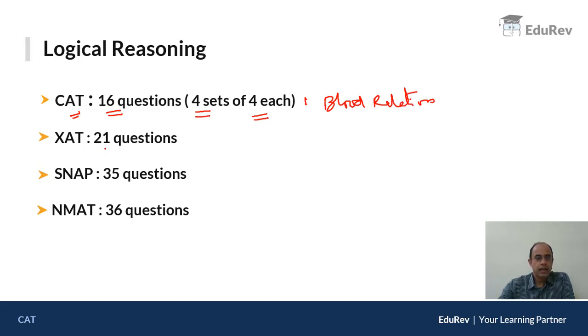Similarly, XAT last year asked 21 questions. Every year the number of questions in XAT logical reasoning varies, but last year it was 21 questions. In SNAP, there were 35 questions. And in NMAT, there were 36 questions, and NMAT also has a time limit of 40 minutes. You need to solve these 36 questions in 40 minutes. All these exams have a decent number of blood relationship based questions. Hence, from a student perspective, it's an important topic.